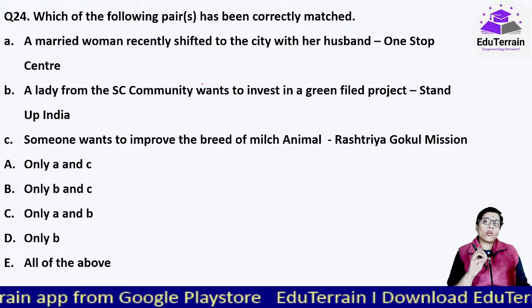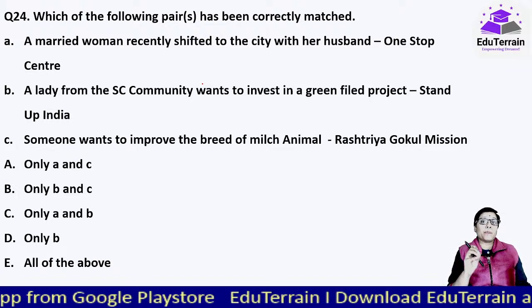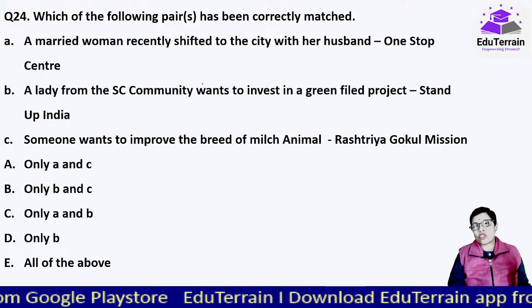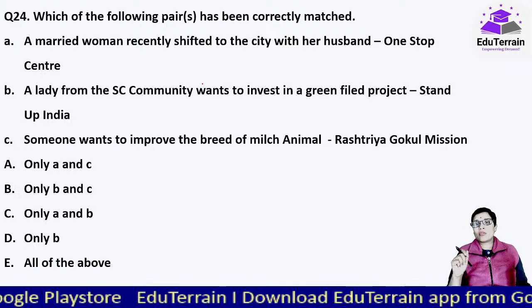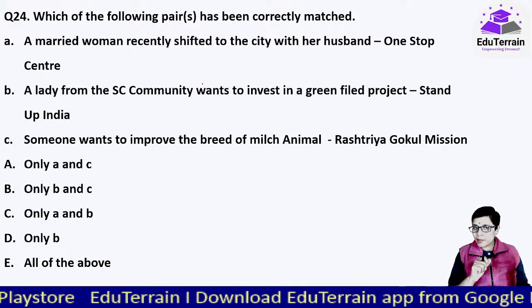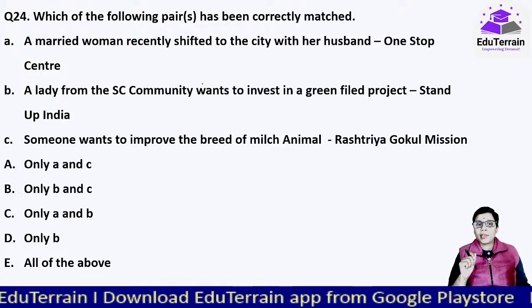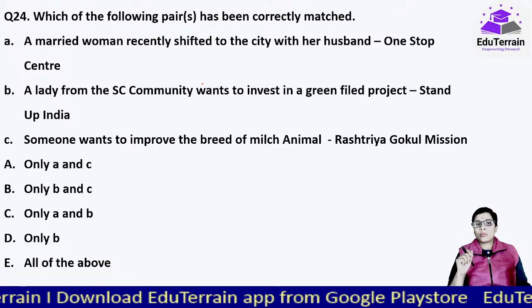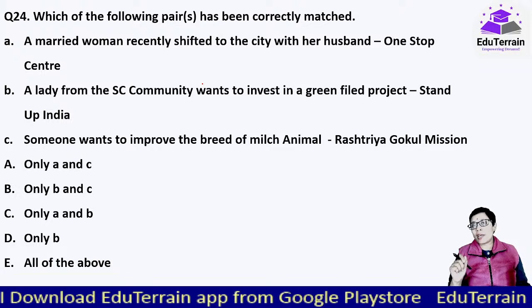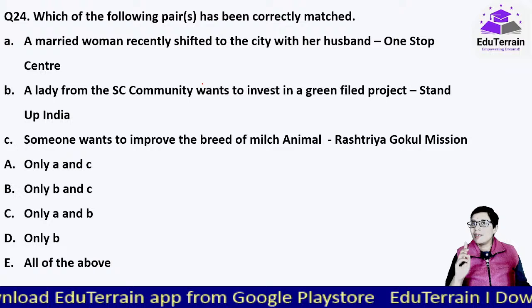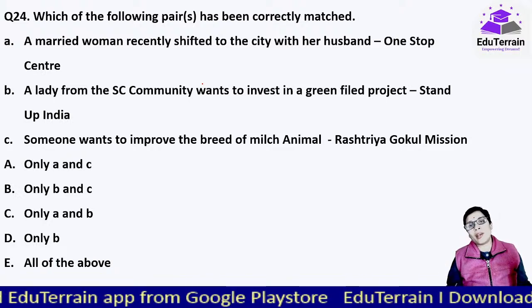Now, which of the following pairs has been correctly matched? A married woman recently shifted to the city with her husband: One-stop center. A lady from the SC community wants to invest in a greenfield project: Stand Up India. Someone wants to improve the breed of milch animal: Rashtriya Gokul Mission. Again, one scheme related to agriculture.